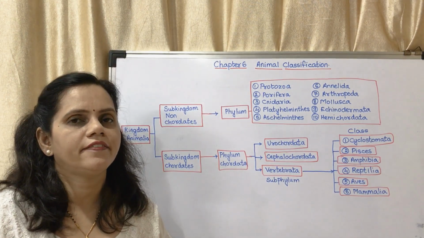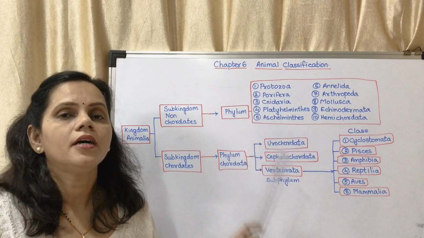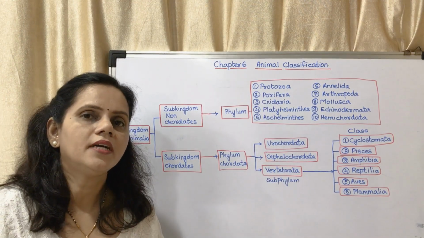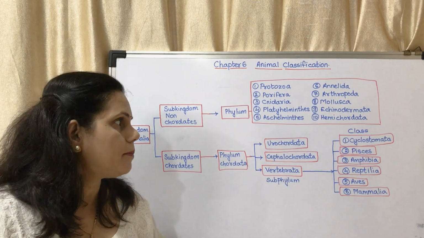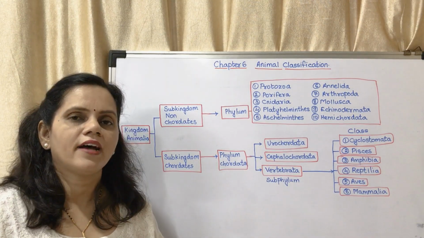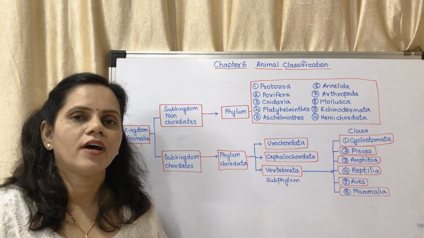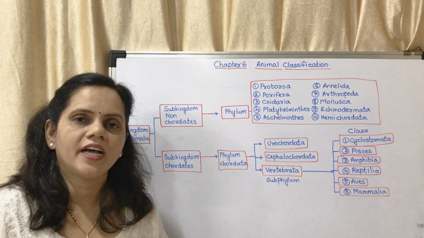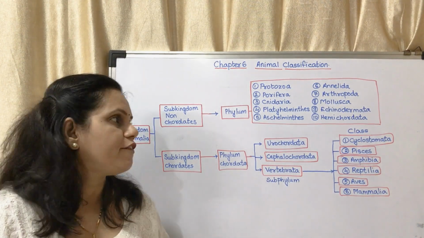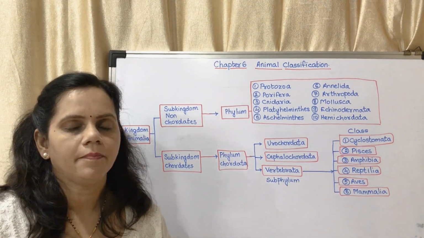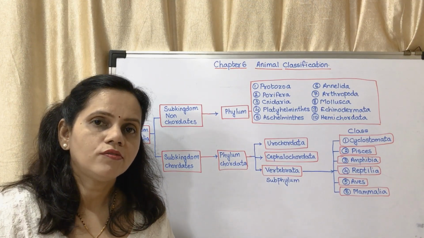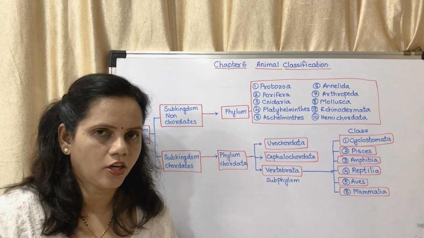They are phylum Protozoa, phylum Porifera, phylum Cnidaria, phylum Platyhelminthes, phylum Aschelminthes, phylum Annelida, phylum Arthropoda, phylum Mollusca, phylum Echinodermata, phylum Hemichordata. These are the 10 different phyla of subkingdom non-chordates.